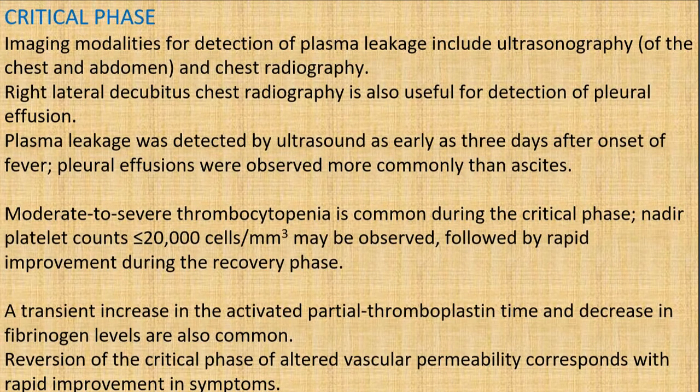And in the critical phase, the imaging modalities for the detection of plasma leakage include ultrasonography and chest radiography, with a right lateral decubitus view. Chest radiography is also used for detection of pleural effusion. The plasma leakage was detected by ultrasound as early as 3 days after the onset of fever, and pleural effusions were observed more commonly than ascites.